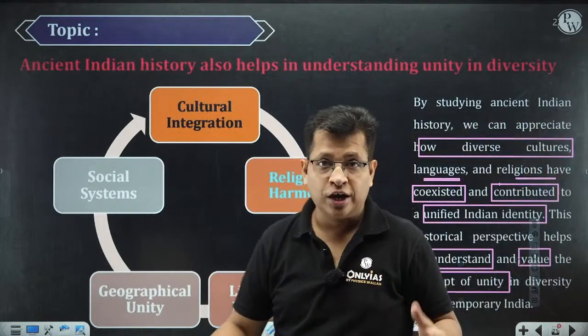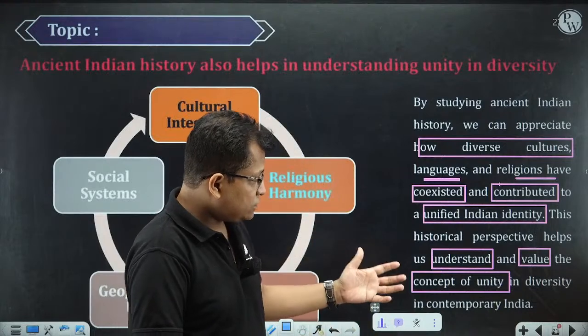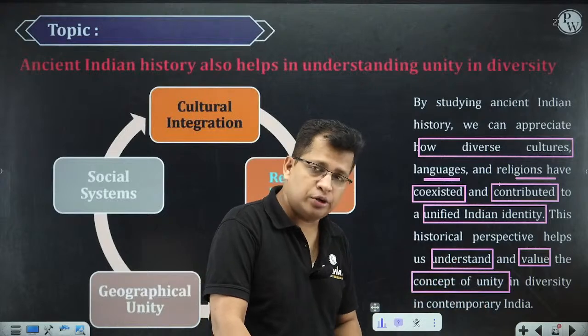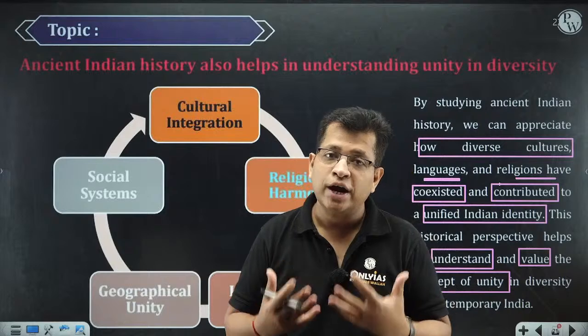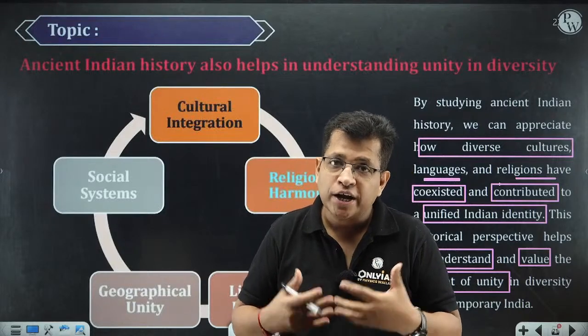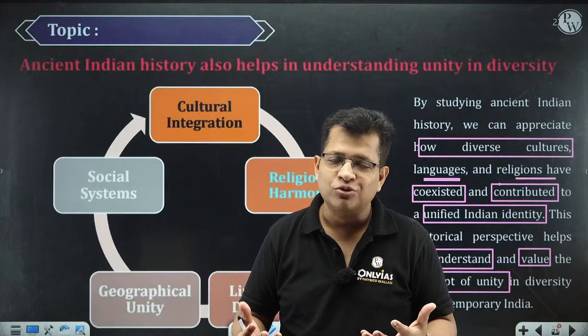So this is what history is. History lets us understand the values and the concept of unity in diversity in contemporary India. How we are united in such diversity in the present day, that knowledge comes from history.